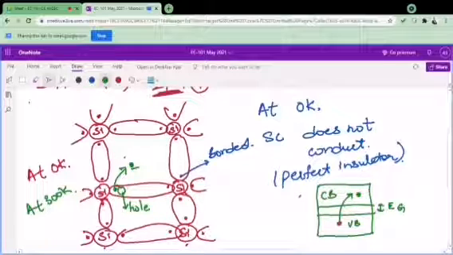right? So this is how you will see that these semiconductors are capable of conducting only when we provide some energy to them. But what if we don't provide energy? They will not conduct, they will act as an insulator. So this is the simple way of representing a semiconductor.